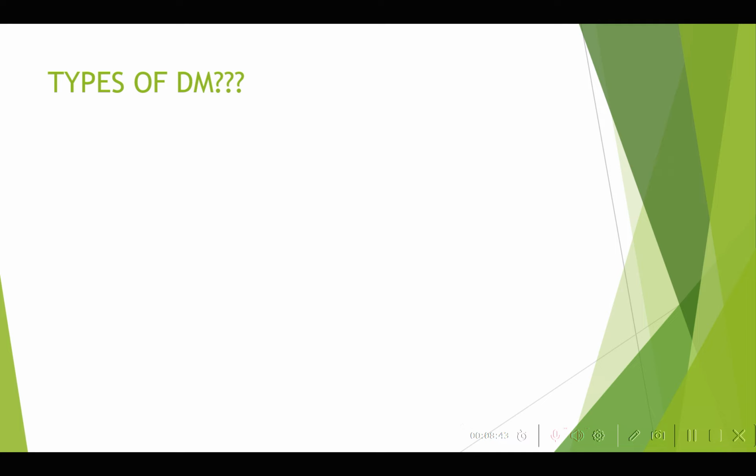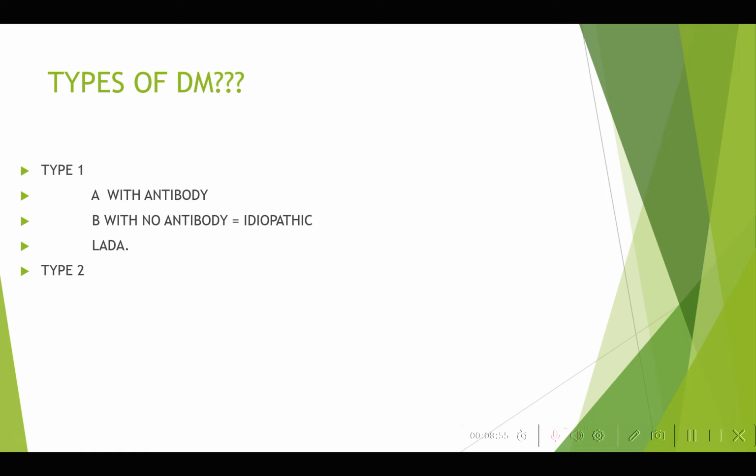So what are the types of diabetes mellitus you know? Type 1 and type 2, sir. Anything else? MODY, sir. So where does LADA come? So we have type 1. Type 1 itself has a type 1A, which has the antibody, type 1B, which has no antibody, and there's latent autoimmune diabetes in adults, or LADA, and there's type 2.